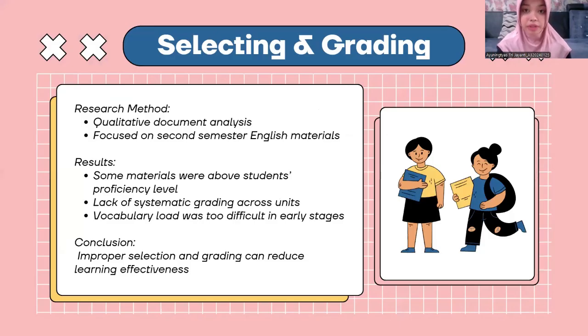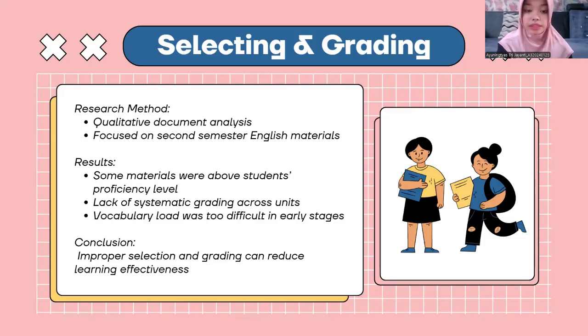The selecting and grading method and result. In this study, the research used a qualitative method by analyzing the material used in the second semester. The results showed that some material were not suitable for student level. For example, the vocabulary was too difficult in the early unit, and there was no clear progression from easy to difficult. As a result, students might struggle to understand the material. So the study emphasizes that proper selection and grading are very important to support effective learning.